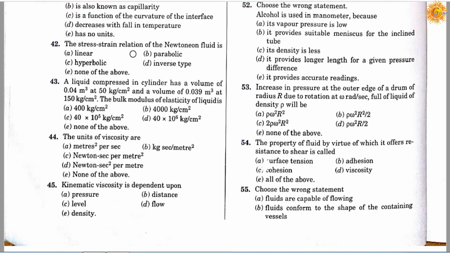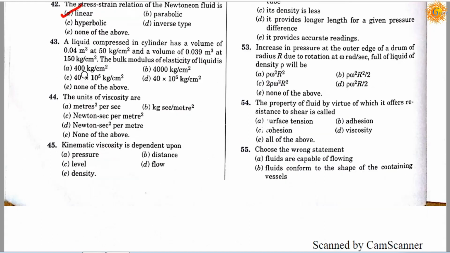The stress-strain relation of the Newtonian fluid is: option A linear, option B parabolic, option C hyperbolic, option D inverse type, and option E none of the above. Correct answer is A, it's a linear relation between Newtonian fluid stress and strain.